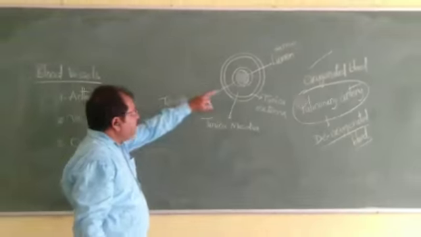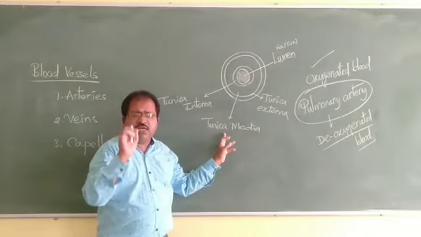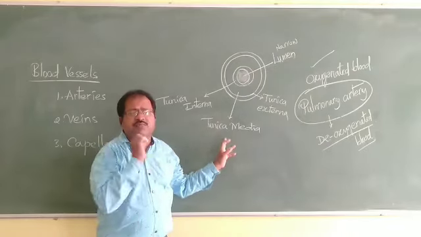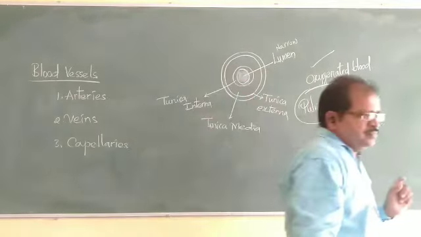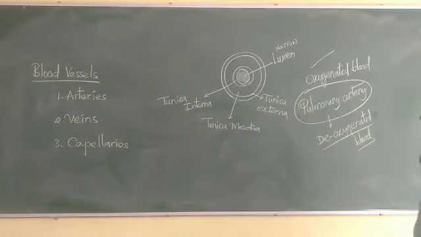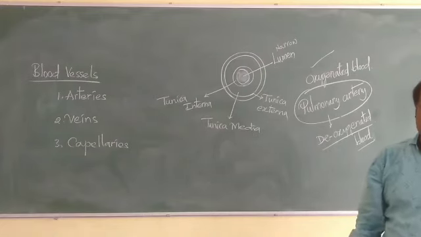The second, middle one is called tunica media, and it is a fibrous structure having flexibility and elasticity. The third layer is called tunica interna. It is an epithelial tissue completely.